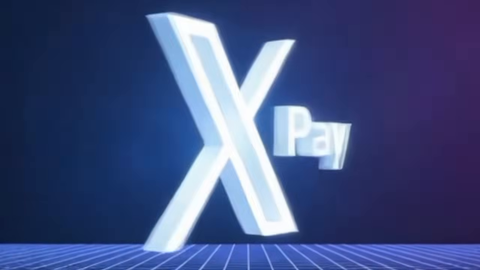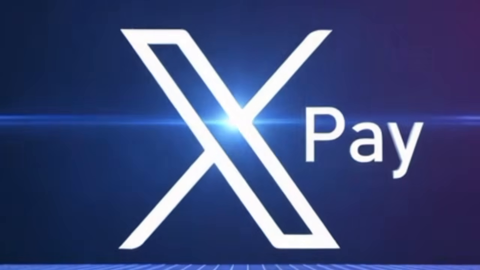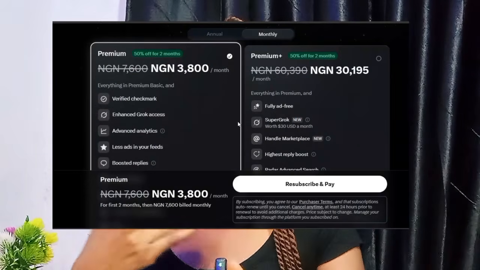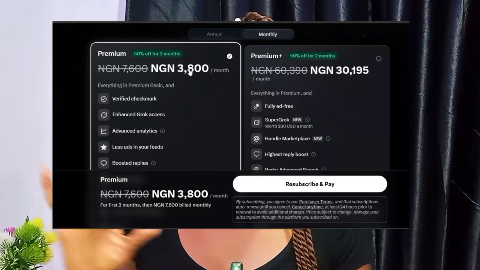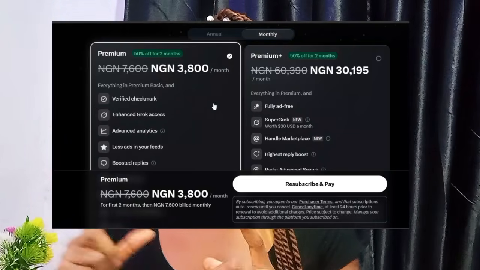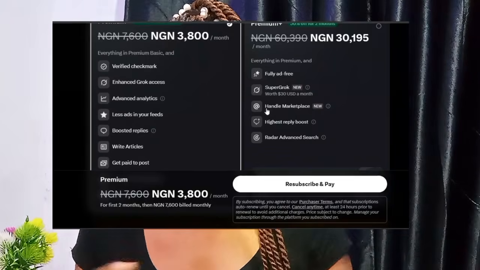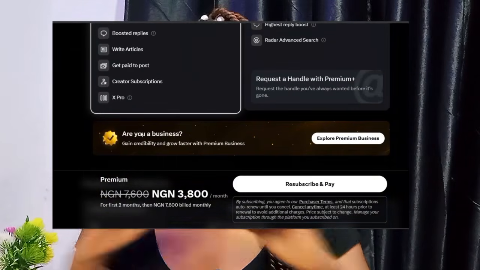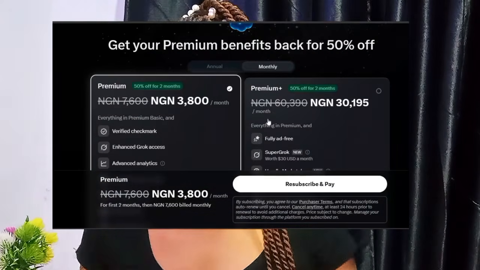But this is a disclaimer. You need to fix this before we start this tutorial. Now, if you don't have an X account, like a Twitter X account, please, this is high time for you to do that. Depending on your location, X has different pricing levels. So if you're in Africa, I will show you the cost. This is what you have to pay to start using the premium version. If you can use the premium version of X, then you are able to use Grok AI for free.